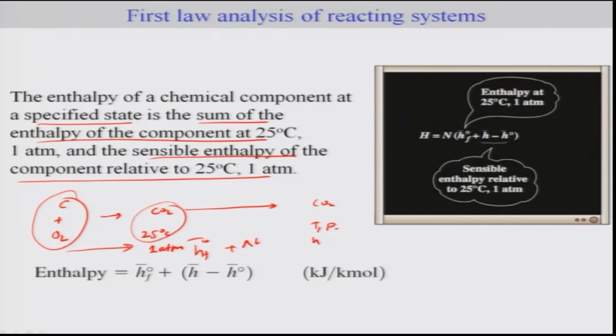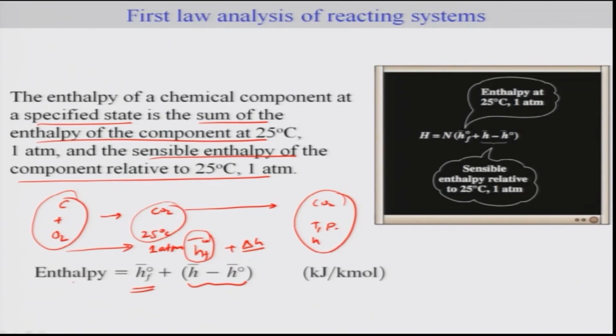So that will be the change in the enthalpy of this particular path. Thus the enthalpy of the component at T, P is nothing but the enthalpy of formation plus the change in the enthalpy taking the chemical compound from the standard state to the specific state of our interest, which will be given by the sensible enthalpy difference, or in other words, your delta H. So this is your enthalpy of formation of that particular compound plus the change in the enthalpy with reference to the standard state.